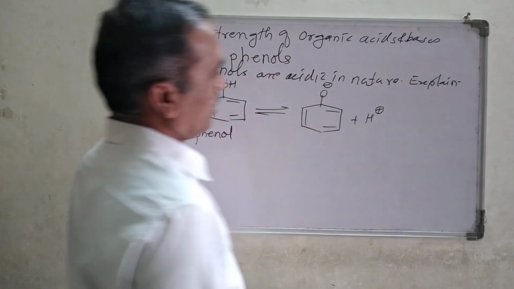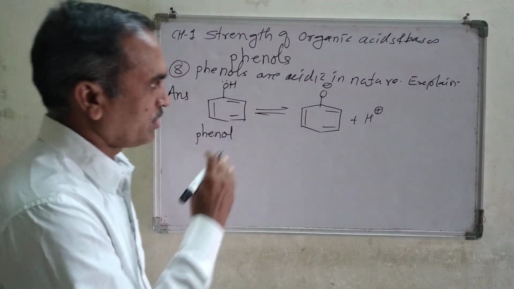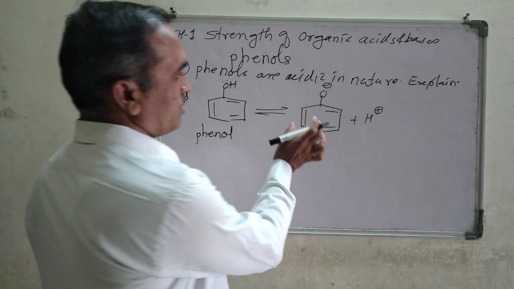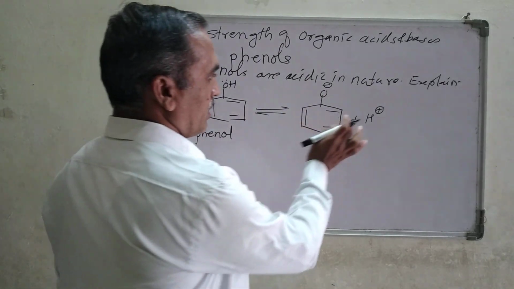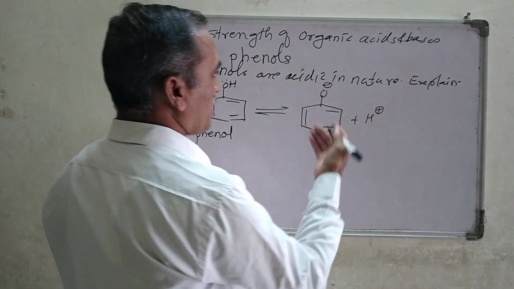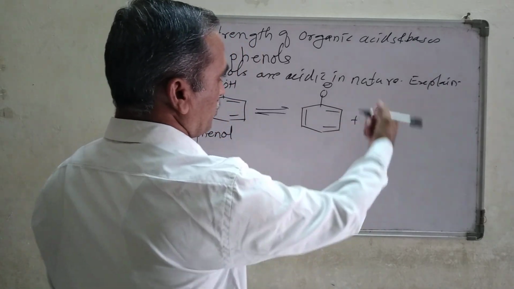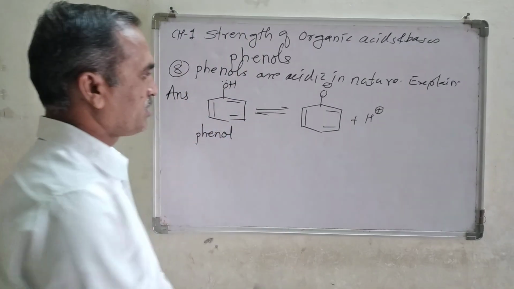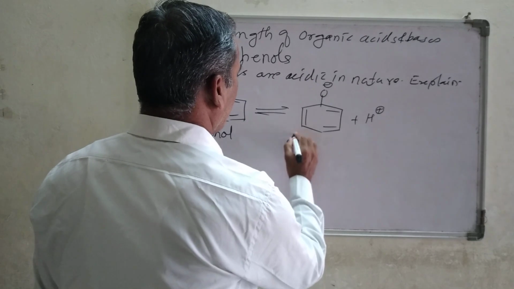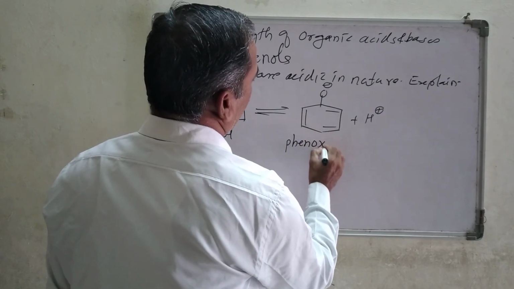Now, after the dissociation, this is a conjugate base and this is H plus, which means it is acidic in nature. This is a phenoxide ion.